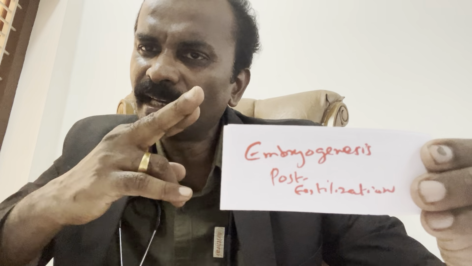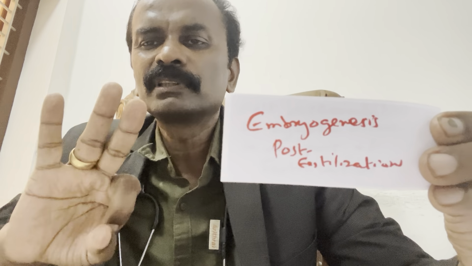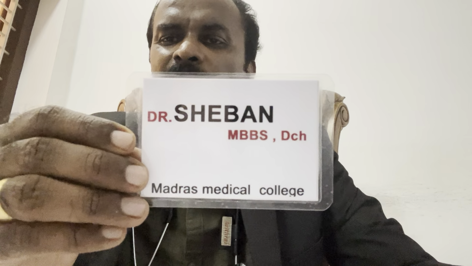So they'll ask in another way. In embryogenesis of post fertilization, name the 2 major events. You must write cell division, cell differentiation, both. Because they'll ask cell division only, cell differentiation only, both of the above, none of the above. That time you should answer both of the above. Okay.